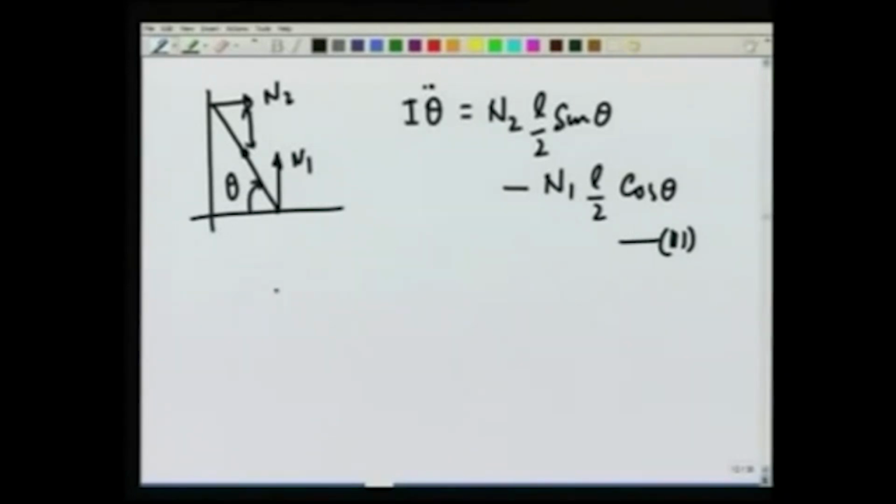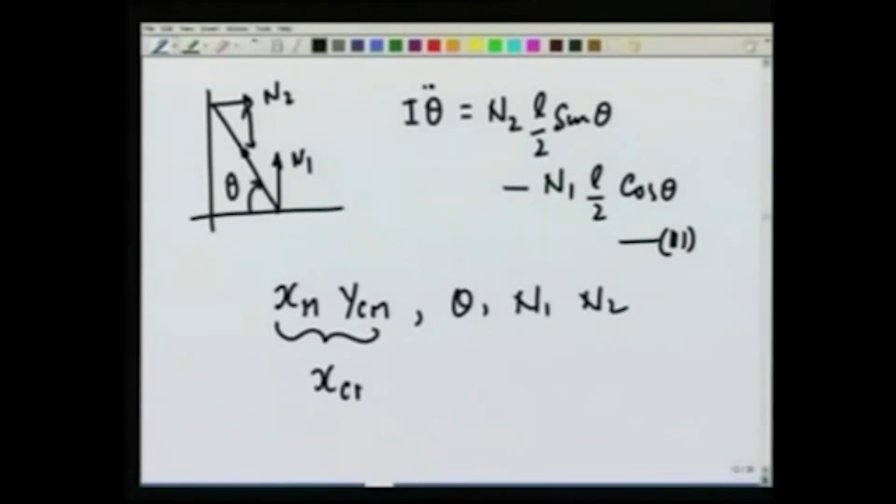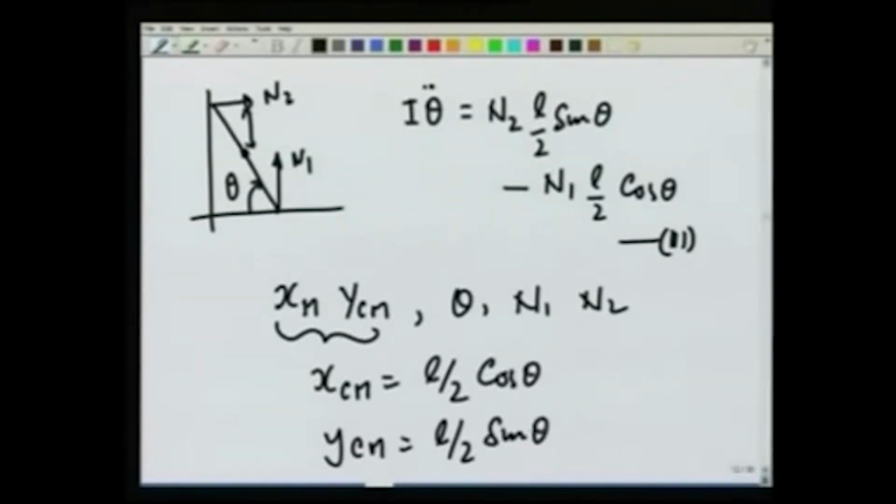but unknowns seem to be more: xcm, ycm, theta, N1 and N2. However, xcm and ycm are not independent, because as we saw, xcm is equal to L over 2 cosine of theta and ycm is equal to L over 2 sine theta.